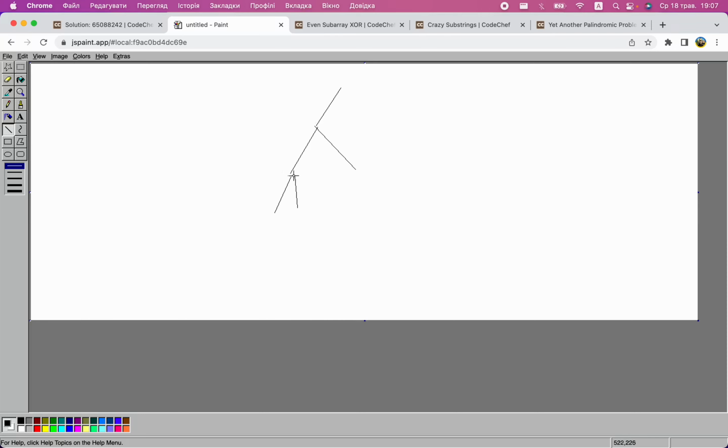So let's say I have some subtree. I am allowed to cut this part off entirely. Then I say, well, it's the best we can do in this subtree, because what else can we do?